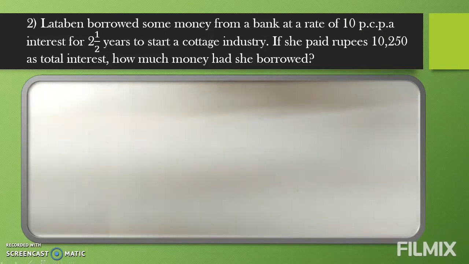Question number 2. Lataben borrowed some money from a bank at a rate of 10 PCPA interest for 2.5 years to start a cottage industry. If she paid rupees 10,250 as total interest, how much money did she borrow? Now we'll read once again and see what things are given.